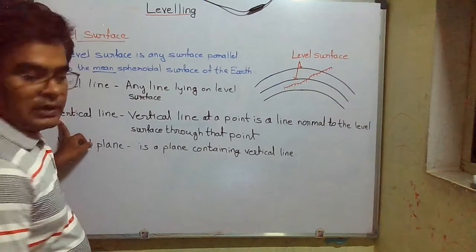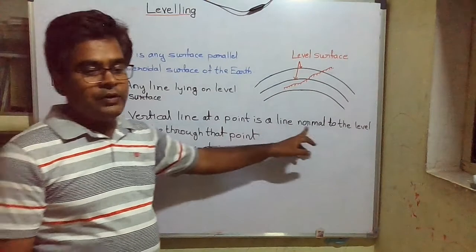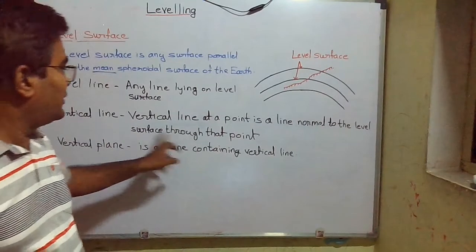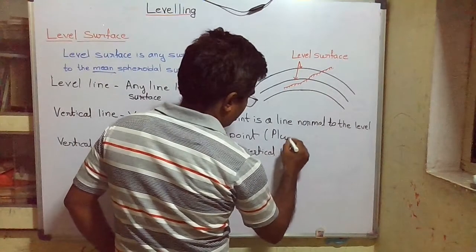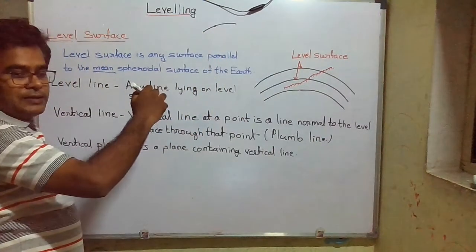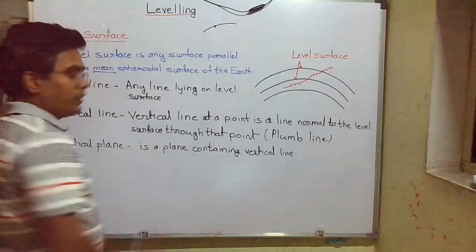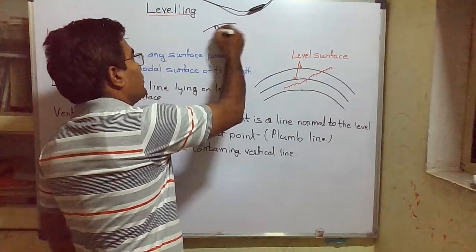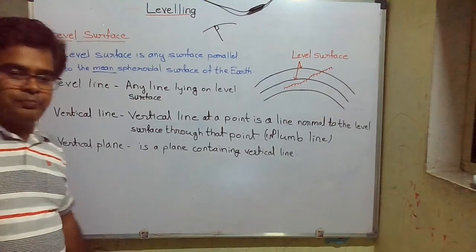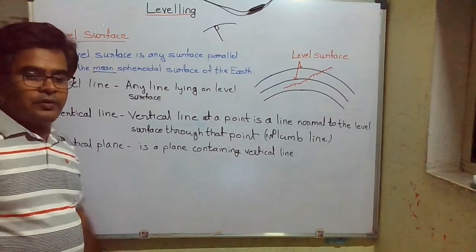The next line is the vertical line, which we just discussed. A vertical line through any point is a line normal to the level surface from that point, and that line is nothing but the plumb line. Next concept is the vertical plane. The plane containing that vertical line is called a vertical plane.